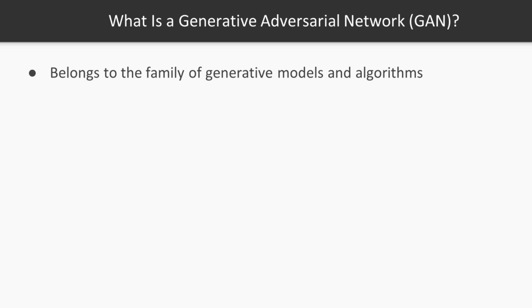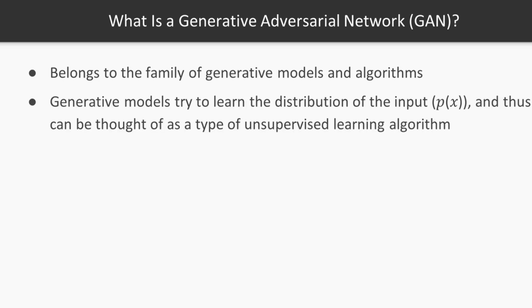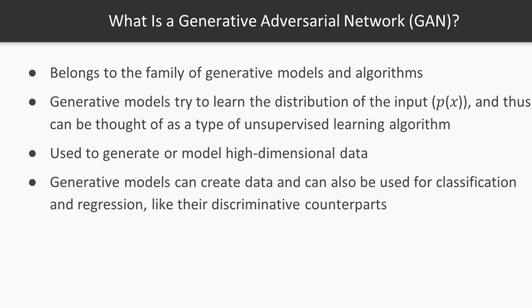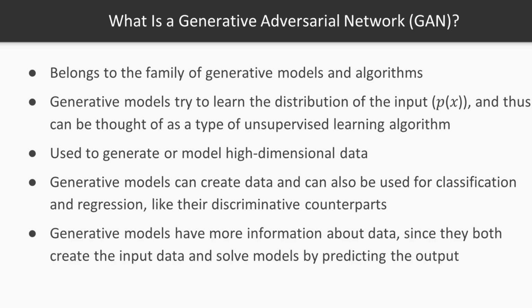GANs belong to generative models and algorithms. Generative models try to learn the distribution of the input P(X) and thus can be thought of as a type of unsupervised learning algorithm. GANs are used to generate or model high-dimensional data. Generative models can create data and can also be used for classification and regression, like their discriminative counterparts. Generative models have more information about the data since they both create the input data and solve models by predicting the output.